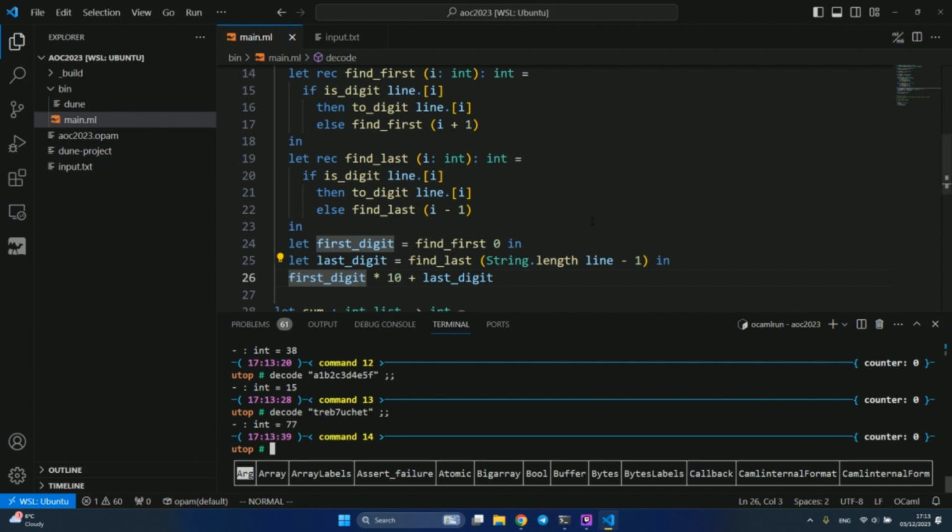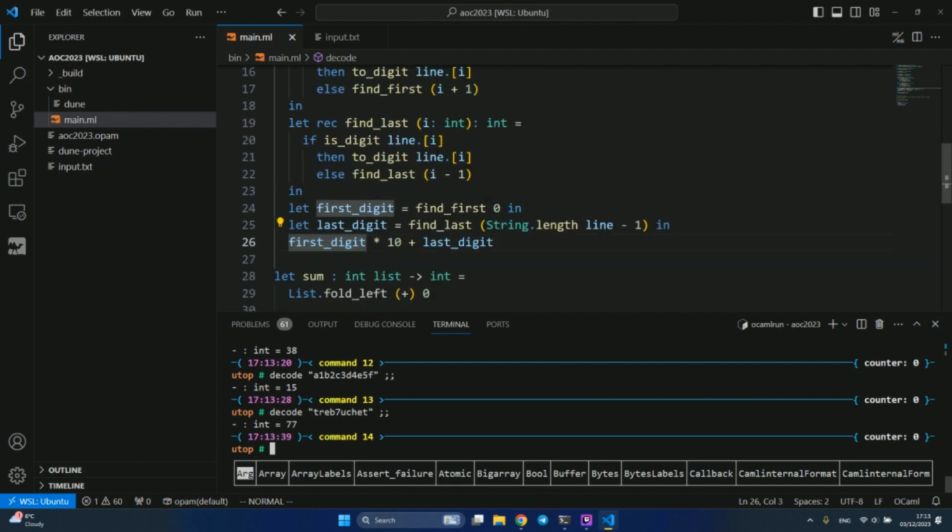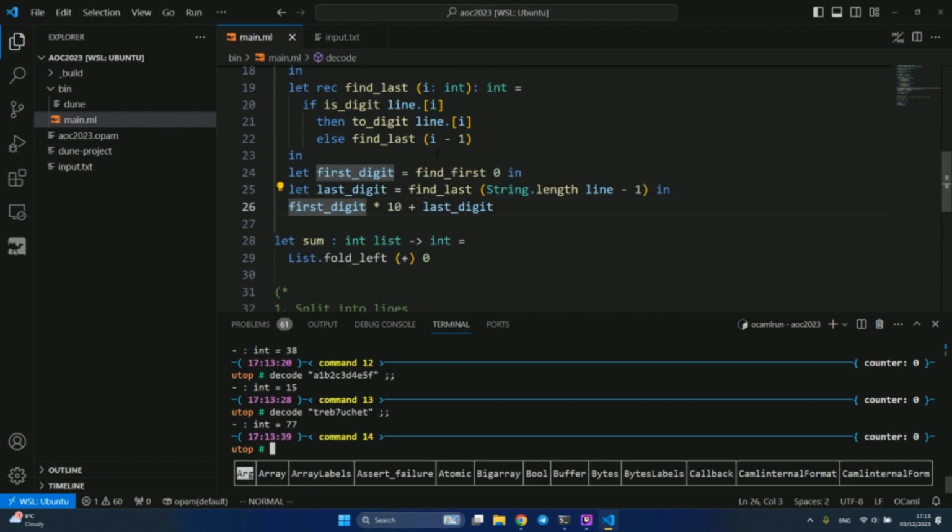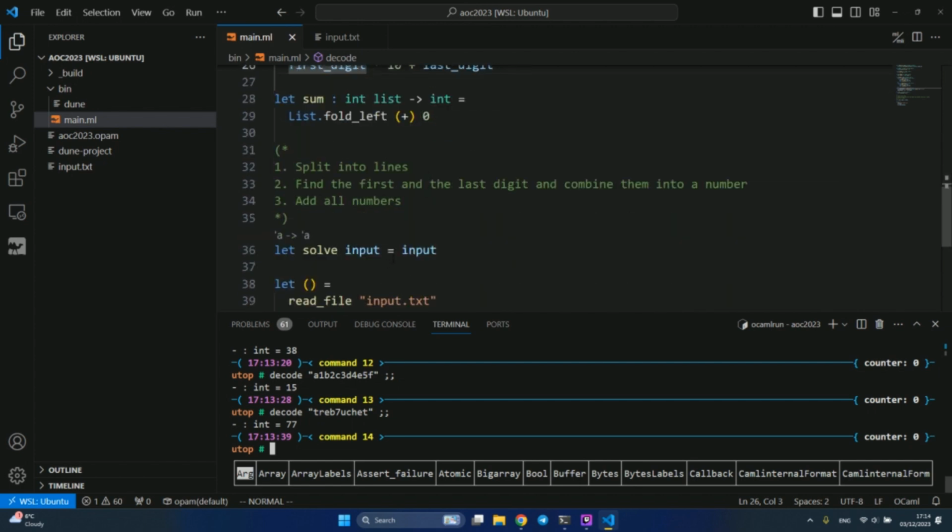And yeah, we have all the pieces we need. We implemented all the stuff. Now we just need to combine it in our input. So what do we do? We take the lines of the input, so we split our input into lines.